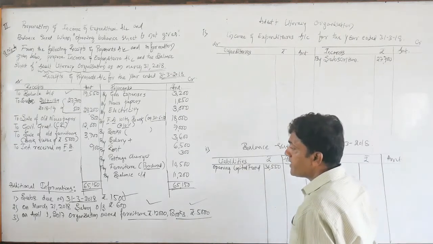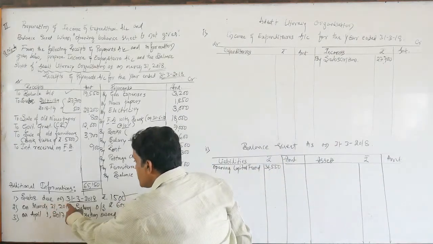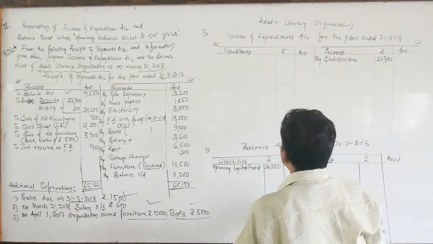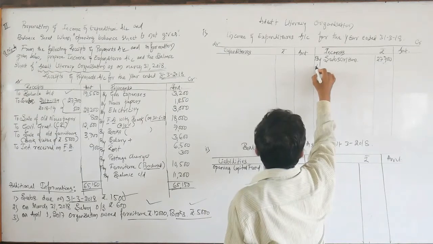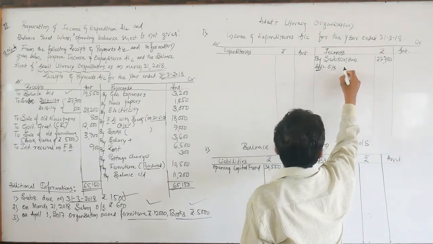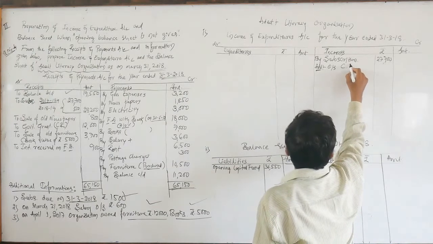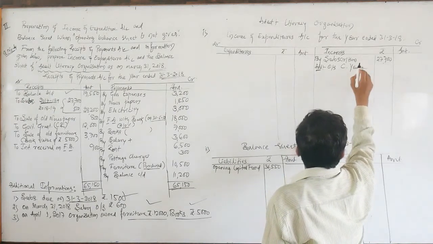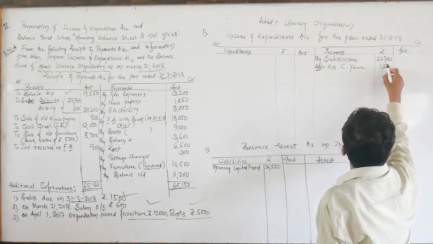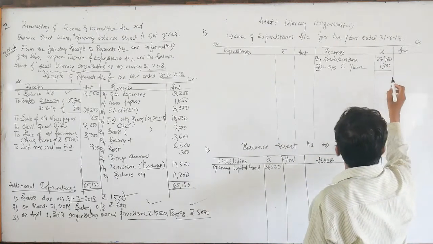Here is one adjustment: subscription due for the current year is rupees 1,500. So that is receivable subscription for the current year, and we need to add the outstanding subscription of rupees 1,500 from the adjustments.